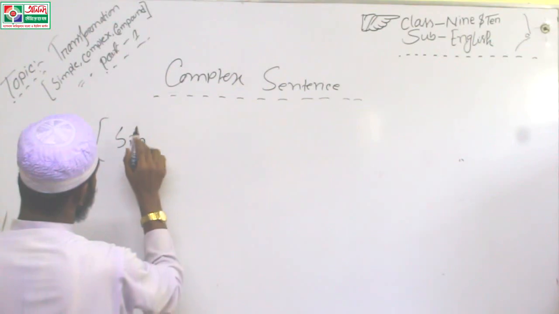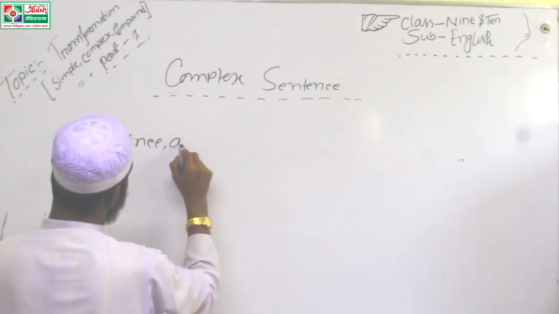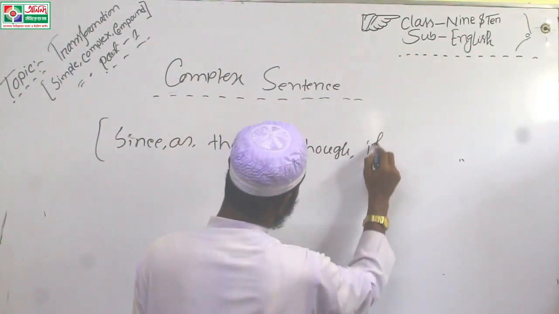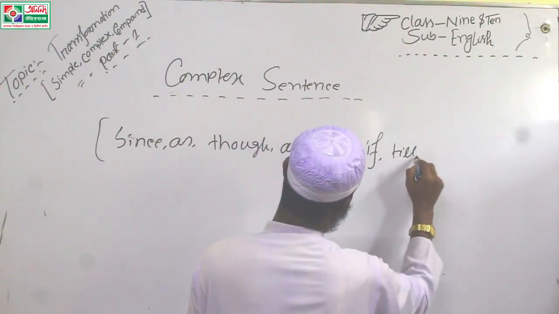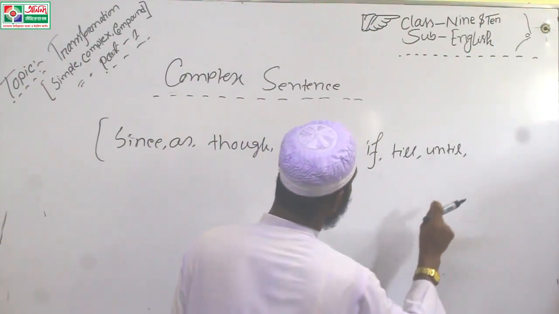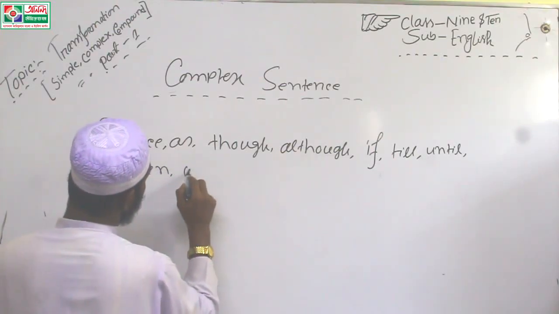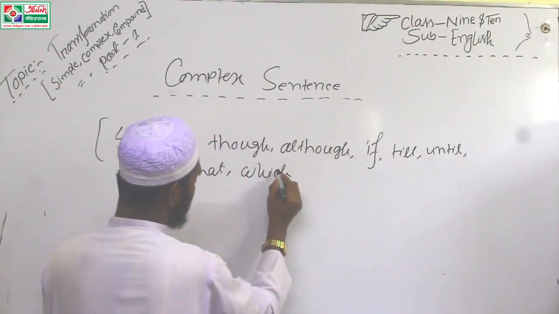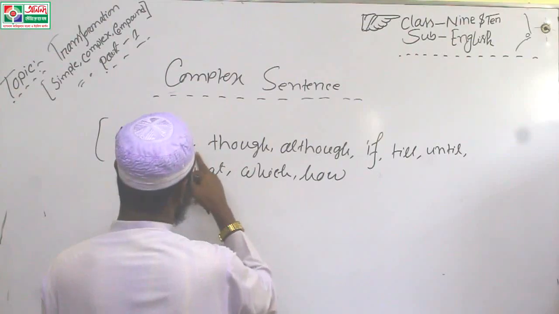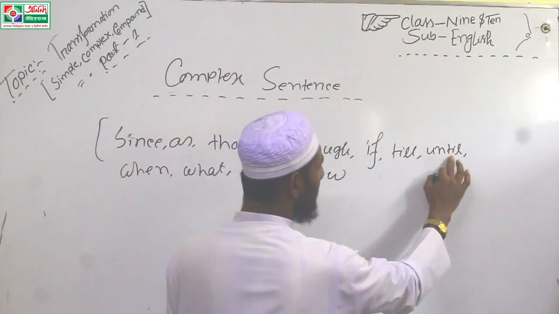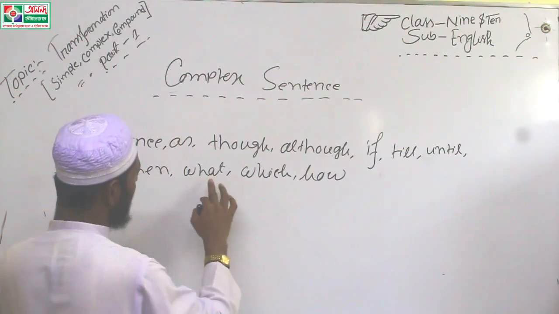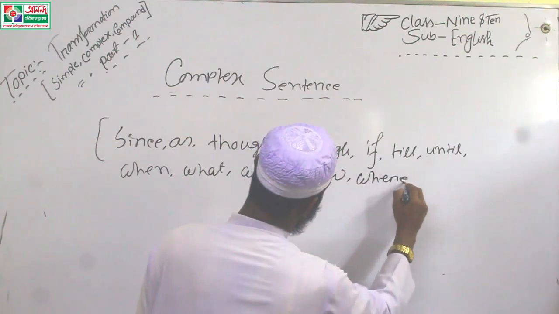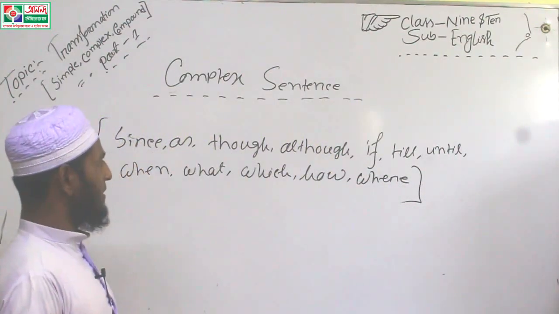Now I will write the features of a complex sentence. Which words may be used to make a complex sentence? Okay, you may write with me. At first of all is since, as, though, although, if, till, until, when, what, which. That means W is question. Since, as, though, although, if, till, until, when, what, which, how, and where. These are the features of a complex sentence.